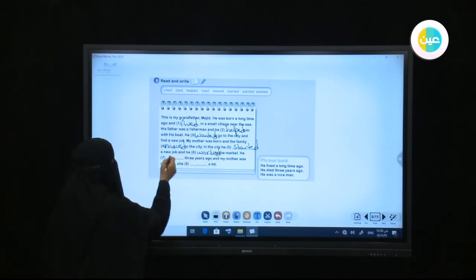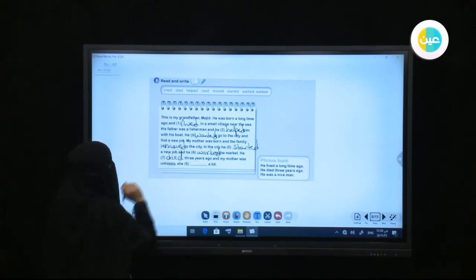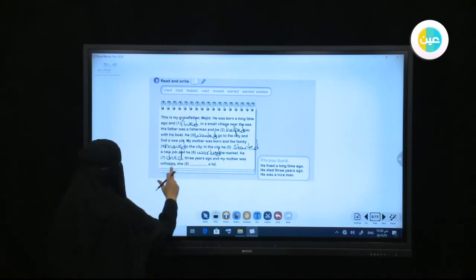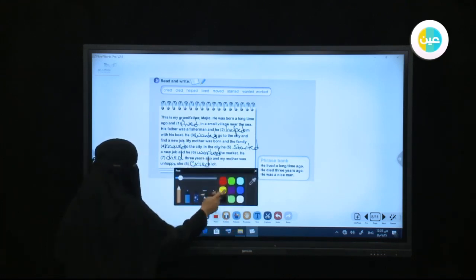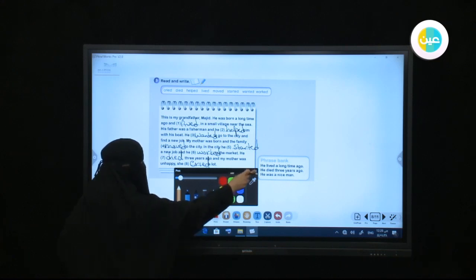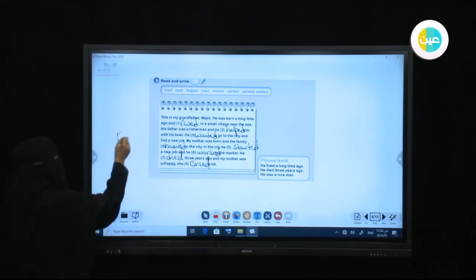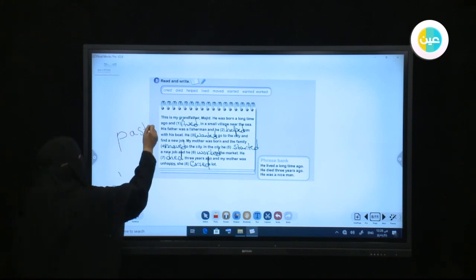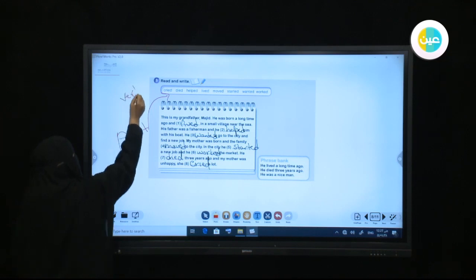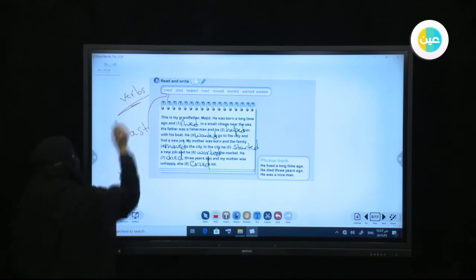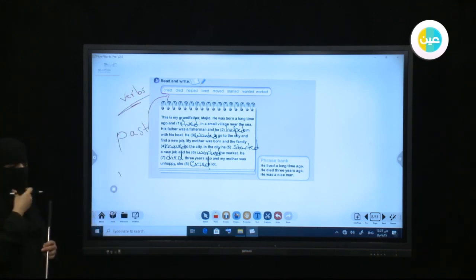Three years ago, he died. Okay, he died 3 years ago. My mother was unhappy. She cried a lot, and this happened in the past. Okay, don't forget all these verbs. All these verbs describe something that happened in the past.